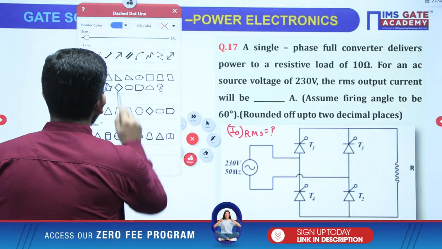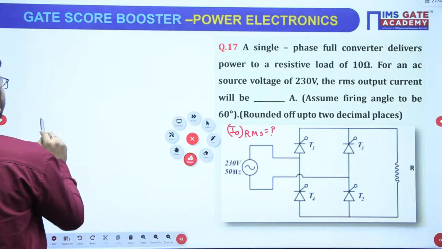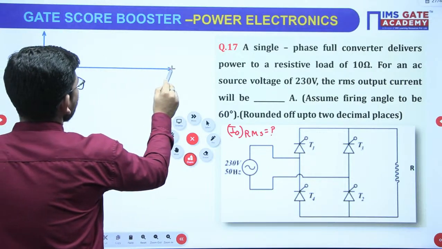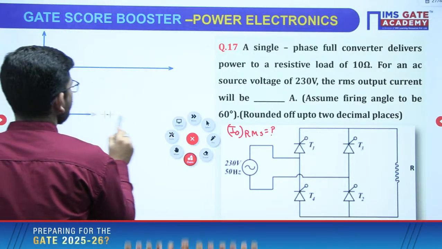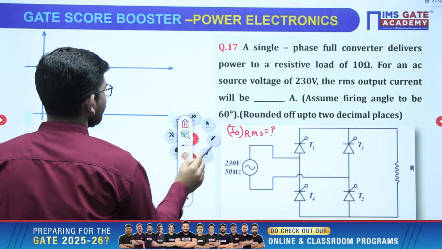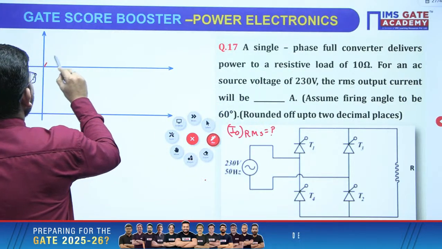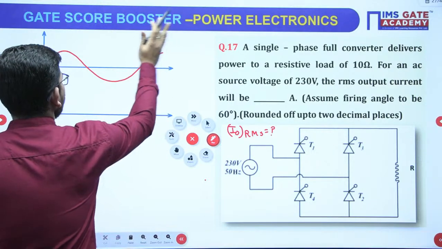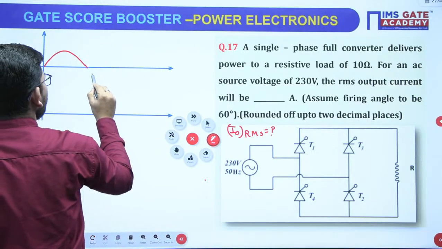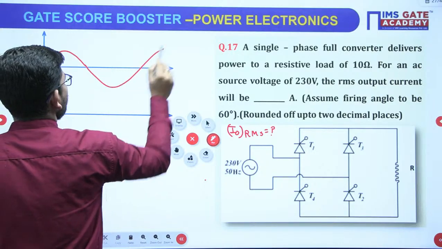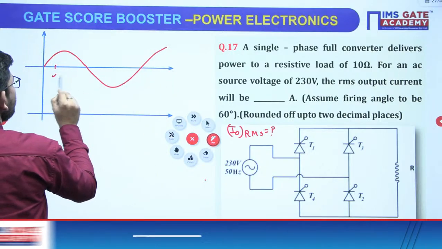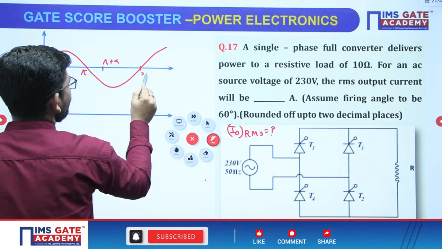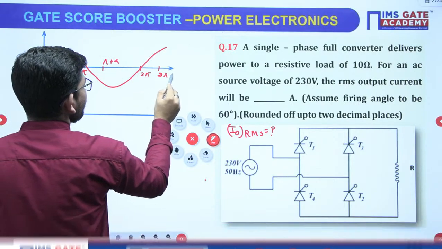Okay, so be very careful about the loads given in rectifier. So if this is our source voltage waveform, and suppose this is going to be the output voltage waveform, then see the source voltage. Let's suppose that this is alpha, this is pi plus alpha, and this is 2 pi, this is 2 pi plus alpha.